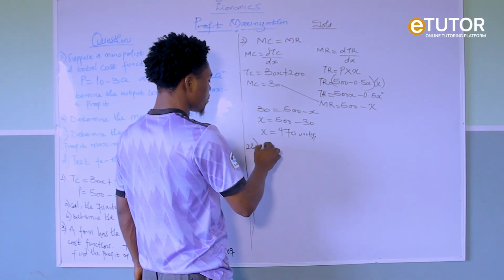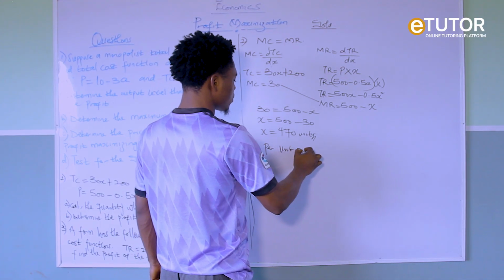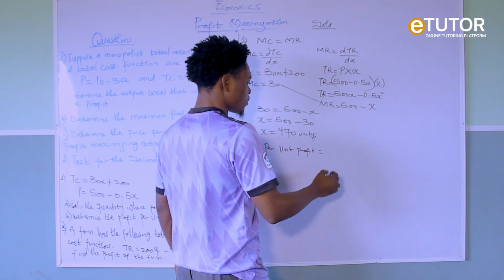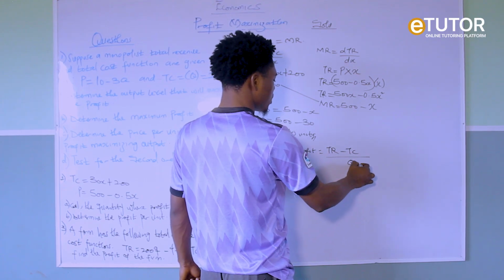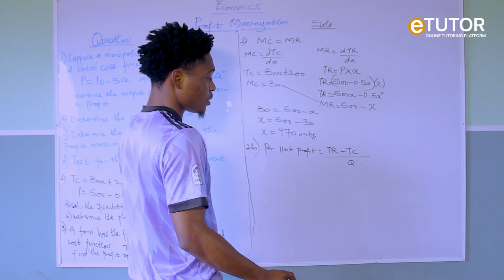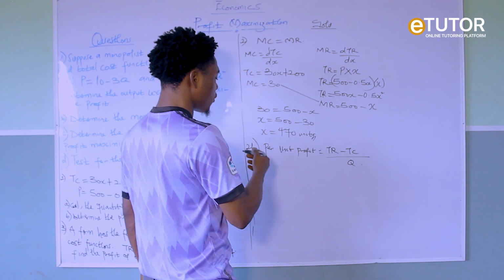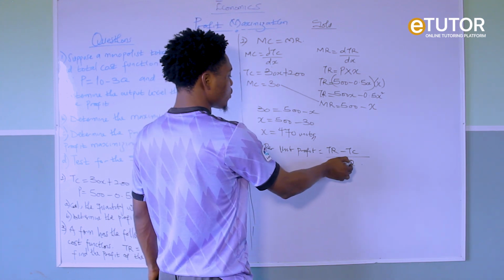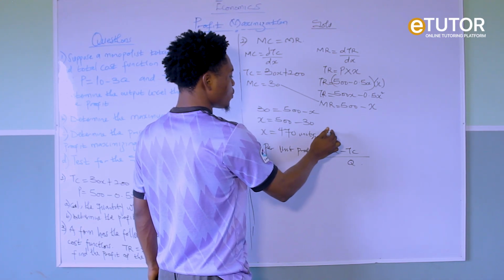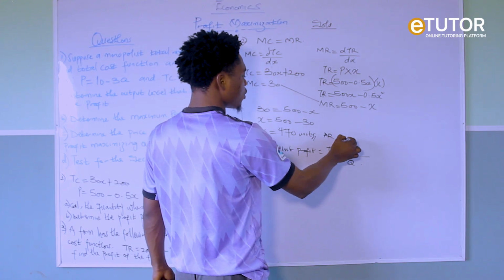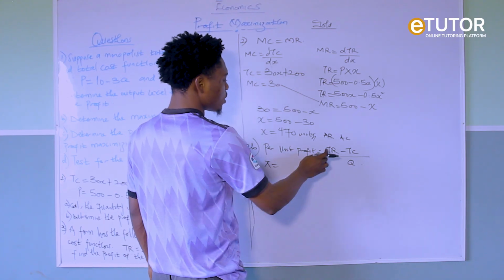So the per unit profit is our TR minus our TC, then divided by quantity, right? Because per unit profit is when your profit is divided by quantity. So definitely you have to divide this by quantity. When you divide TR by quantity, you have AR, and when you divide your TC by quantity, you have your AC. So our per unit profit will give us our TR minus our TC.